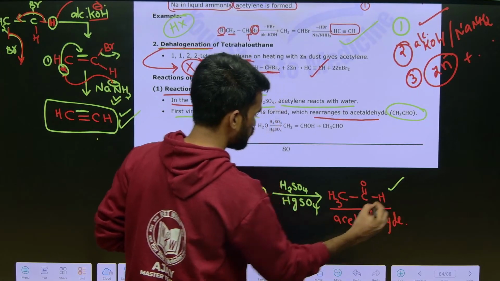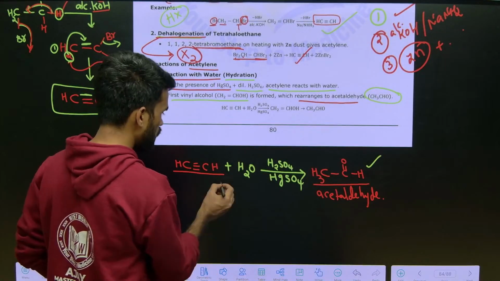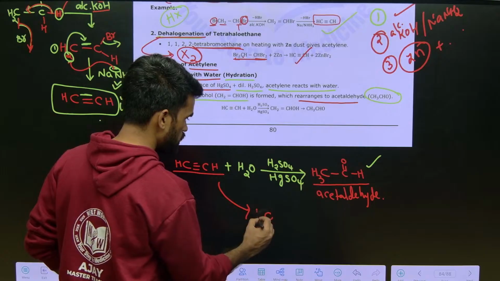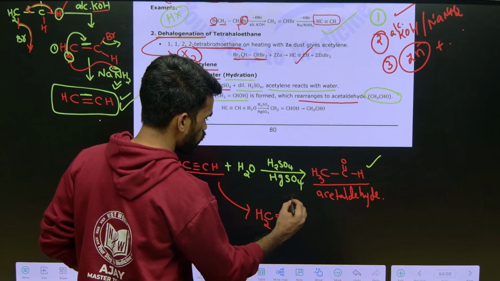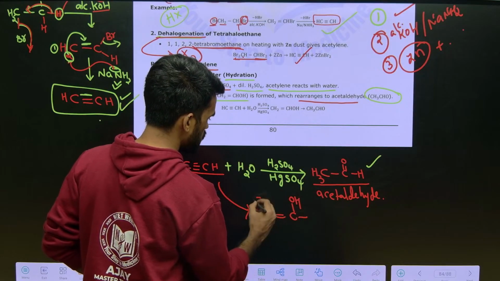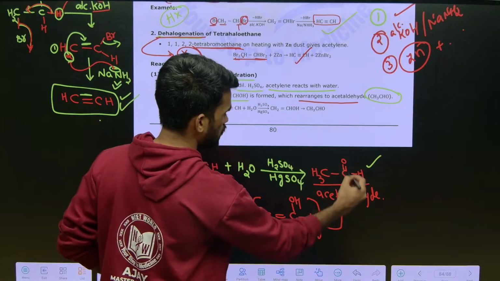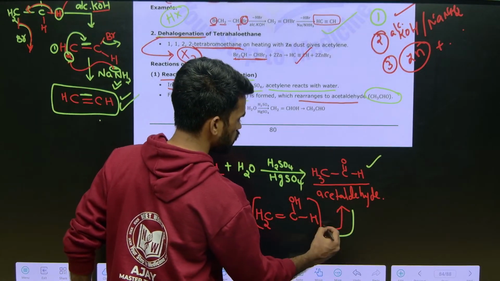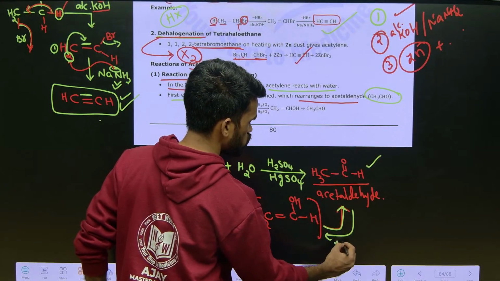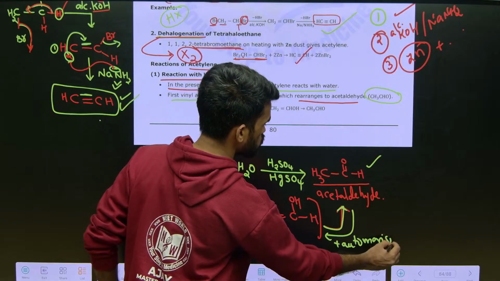If they ask, you can elaborate this by mentioning the intermediate also. What is the intermediate formed here? CH2=CHOH. This is the intermediate formed, which is vinyl alcohol, and it tautomerizes to give the final product. You can mention tautomerism here so that you will get full marks for this question.